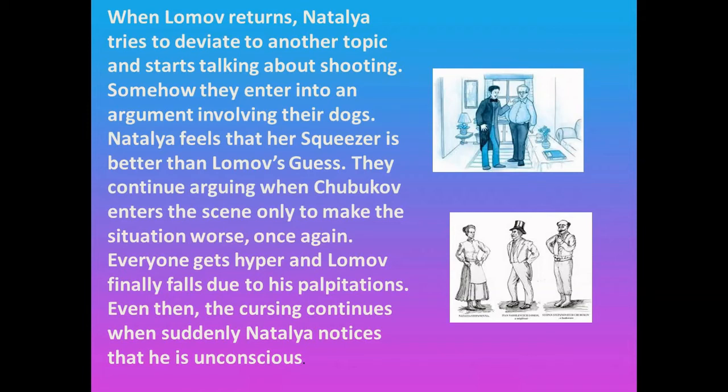But Natalia this time starts an argument over dogs. Okay, so they start fighting over the pet dogs they have. Natalia has Squeezer, whereas Lumov has Guess, and both are deeply convinced that their dog is the best dog. And that is why Natalia and Lumov start arguing once again. Earlier, if you remember, they were fighting about property, and now that matter is sorted out. Now they start fighting about their pet dogs.